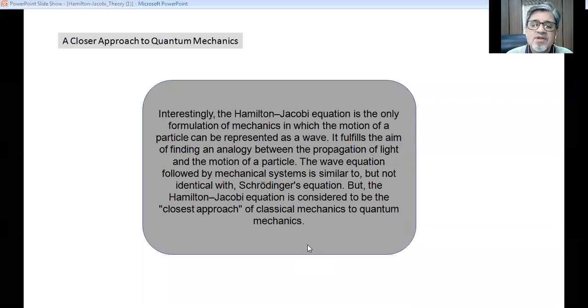We have two different theories. One is the propagation of light and another is the motion of a particle. And that can be clubbed together by the Hamilton-Jacobi equation. And that is the main achievement of Hamilton-Jacobi theory.